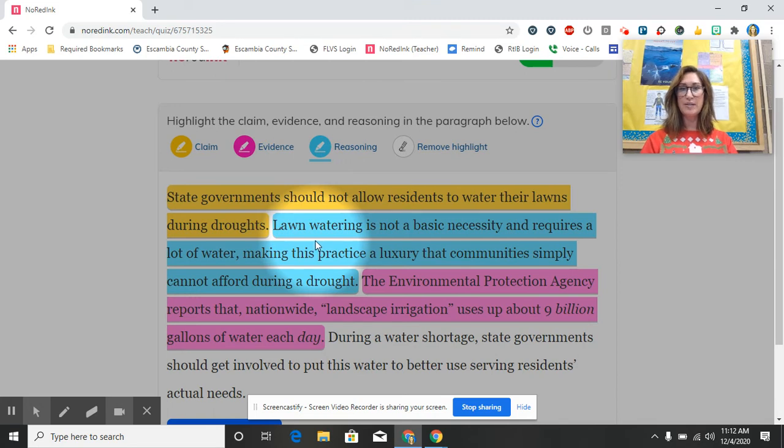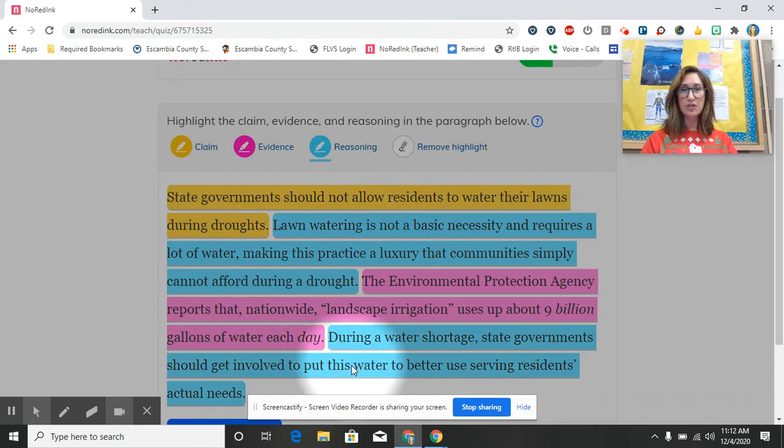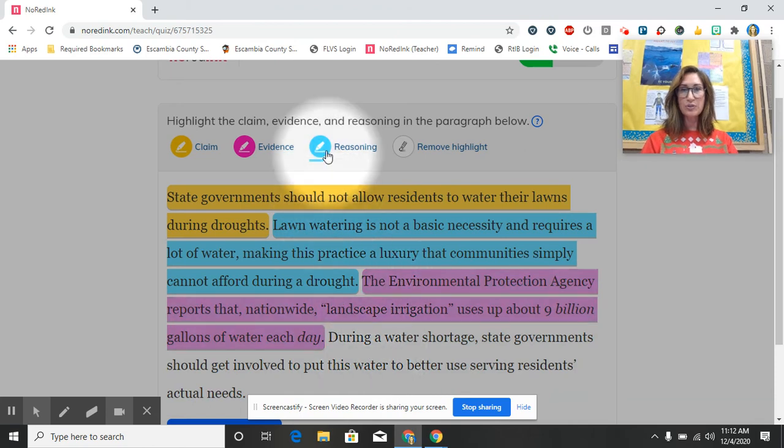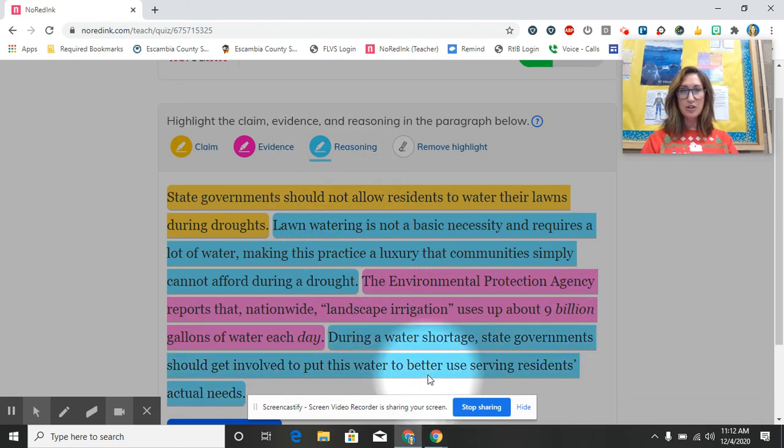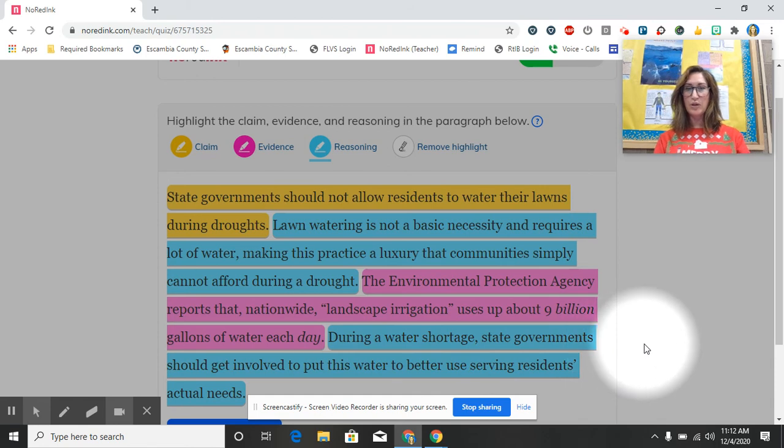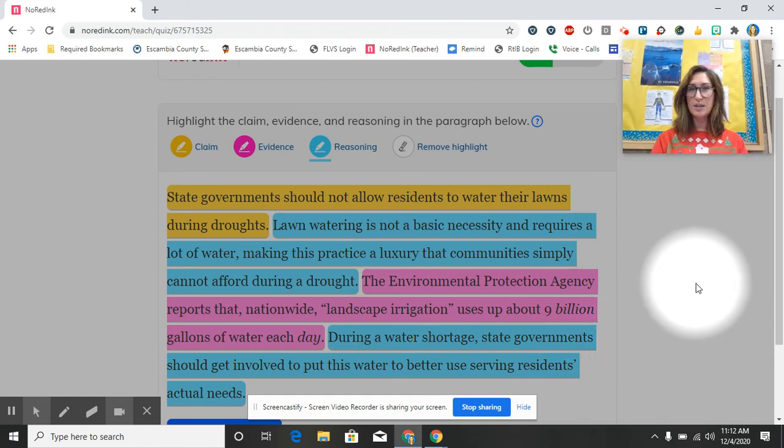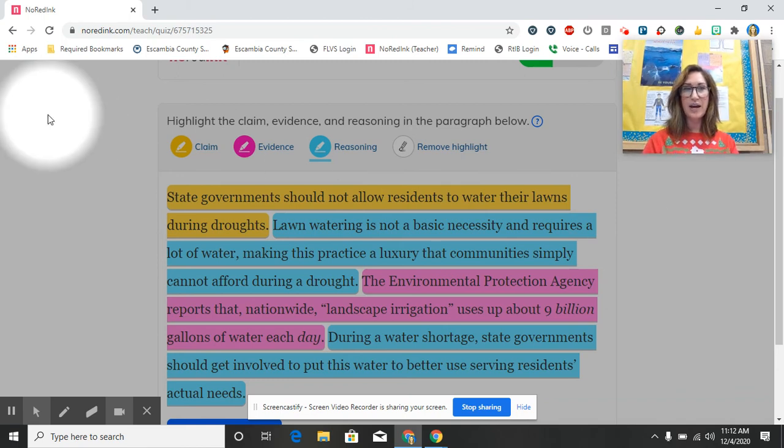Lawn watering is not a basic necessity. It requires a lot of water, and that supports why state governments should not allow residents to water their lawns during droughts. And last but not least, your last reasoning, during a water shortage, state governments should get involved to put this water to better use serving residents' actual needs. There you have it, my friends. This is the tutorial on how to identify claim, reason, and evidence, and also to identify strong claims versus weak claims.